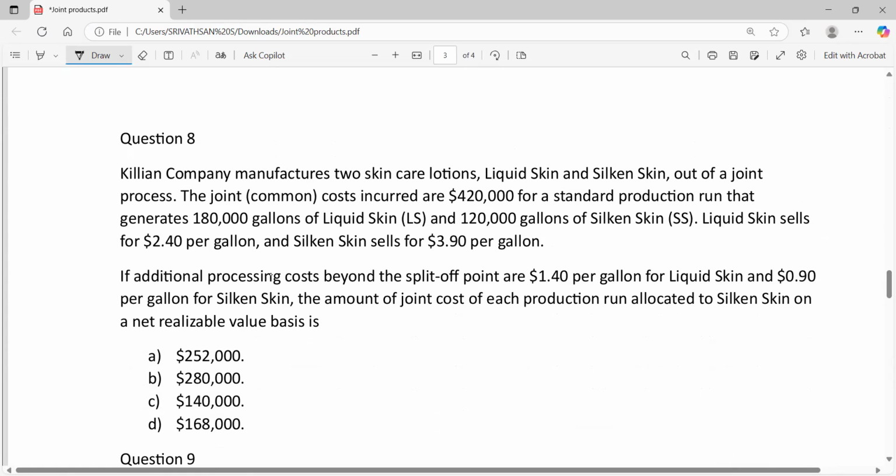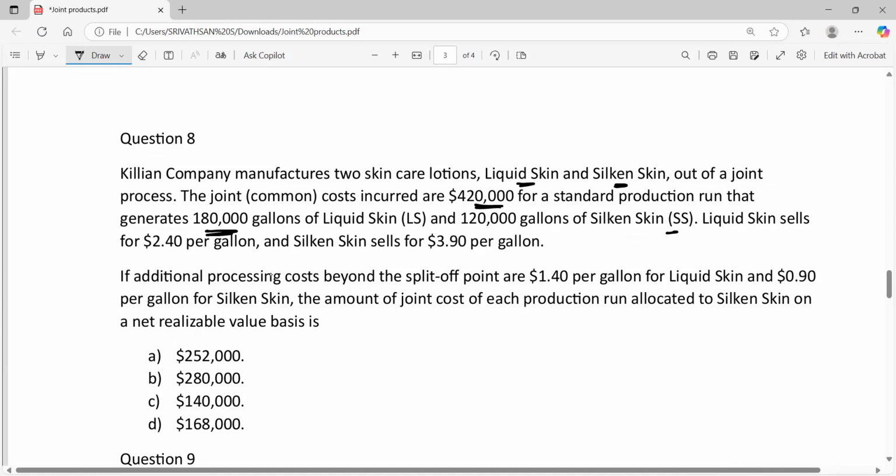Question number 8. Killian Company manufactures 2 skincare lotions, liquid skin and silicone skin out of a joint process. So there are 2 products that are coming out of a joint process. One is liquid skin and the other one is silicone skin. The joint or common cost incurred are 4,20,000 for a standard production run that generates 1,80,000 gallons of liquid skin and 1,20,000 gallons of silicone skin. So 4,20,000 is the cost incurred for producing 180,000 gallons of liquid skin and 120,000 gallons of silicone skin.